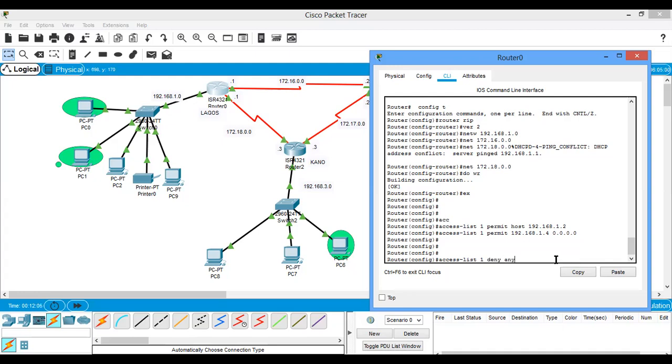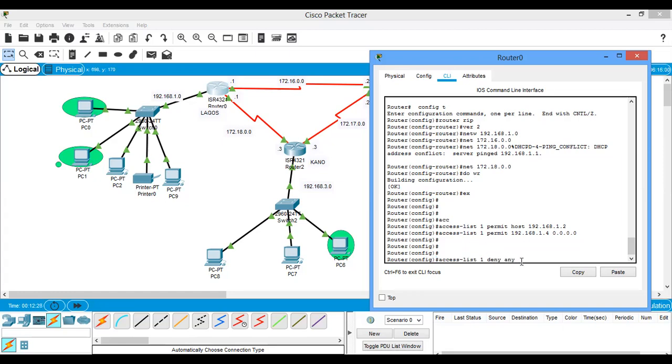Any means any network. Of course, when you're talking about network, you're talking about the hosts involved. So this is what the router is going to do implicitly, behind my back. You should be aware that the router is going to do this whenever you are configuring your ACL, so that it will guide you that it is going to deny everything.